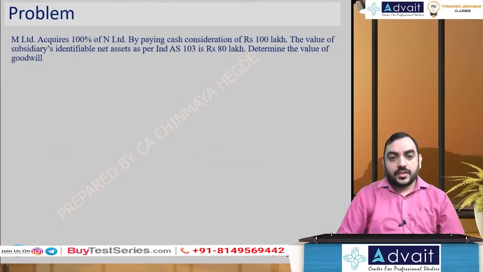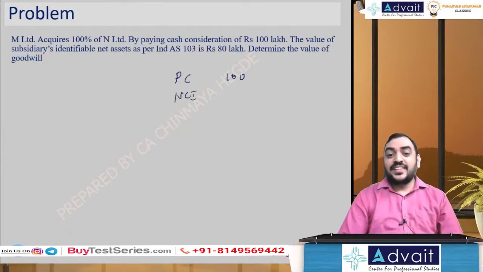M Limited acquires 100% of N Limited by paying a cash consideration of 100 lakhs. The value of the subsidiary's net identifiable assets as per Ind AS 103 is 80 lakhs. Determine the value of goodwill. So 100 lakh is the purchase consideration. NCI here is zero, right? Because no outsiders are there. Minus net identifiable assets, which is 80, and therefore goodwill is 20.